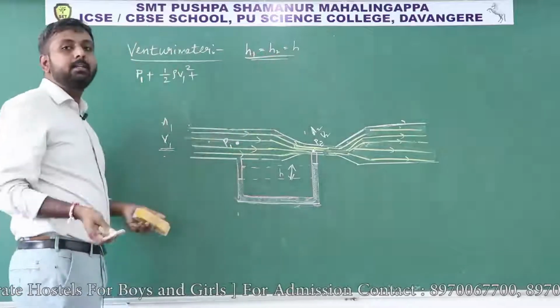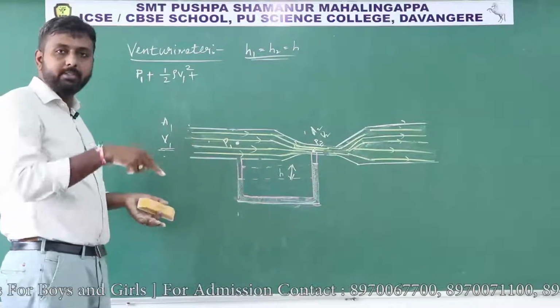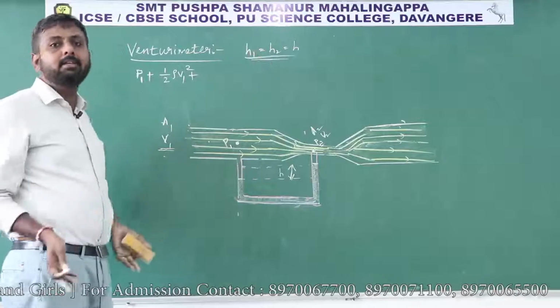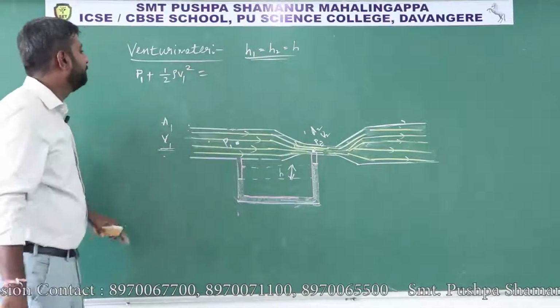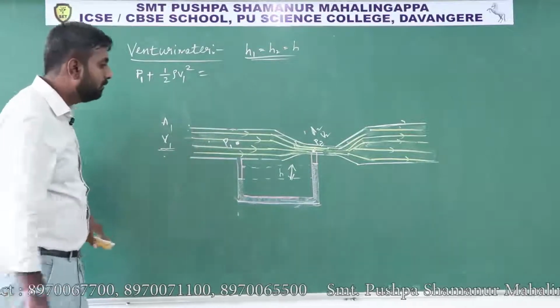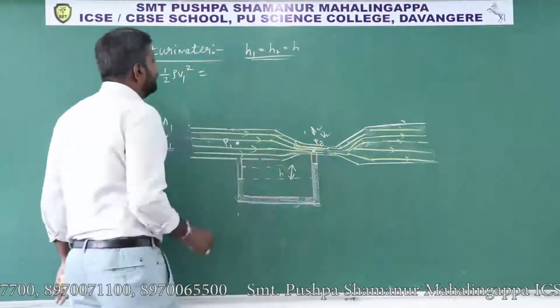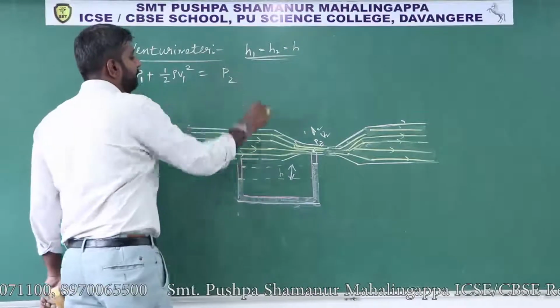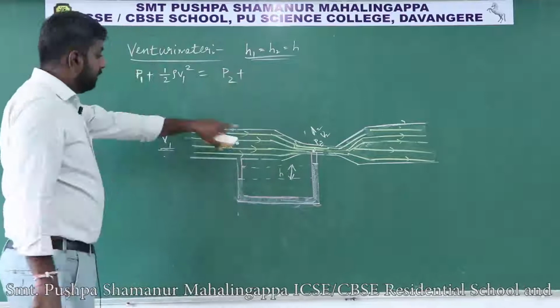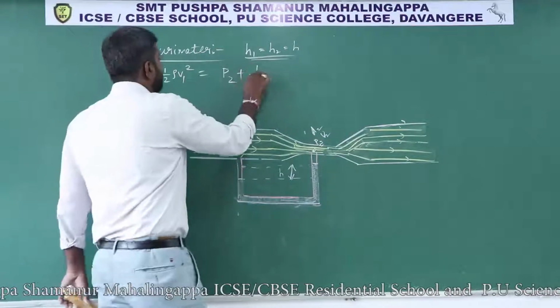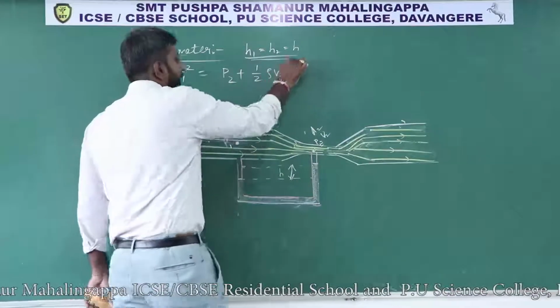Hence I am not writing that term. If I write rho gh on that side also, it will get cancelled. So P1 plus half rho V1 square should be equal to, at this point the pressure is P2 and the kinetic energy becomes half rho V2 square.